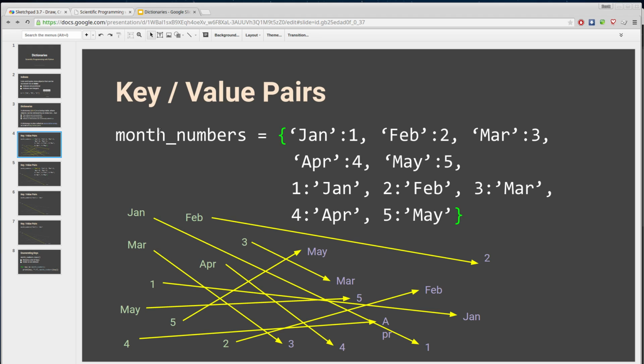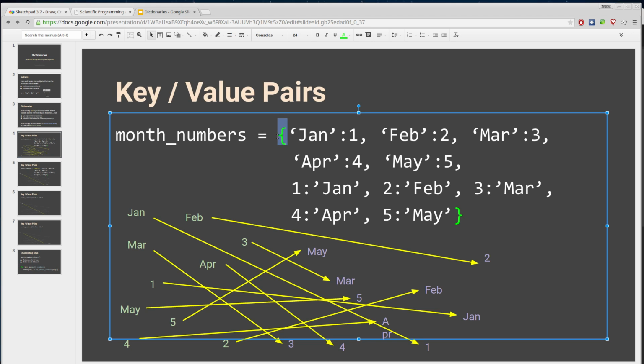First, let me just point out what's going on here. I've created a variable. Remember, a tuple had parentheses. A list has the square brackets. A dictionary is represented in the literal form with these curly braces. These curly braces delimit the dictionary, and inside it contains a series of key value pairs, each separated by a comma.